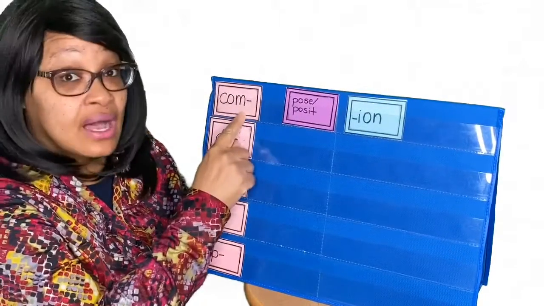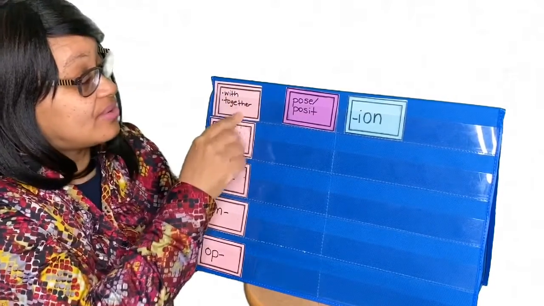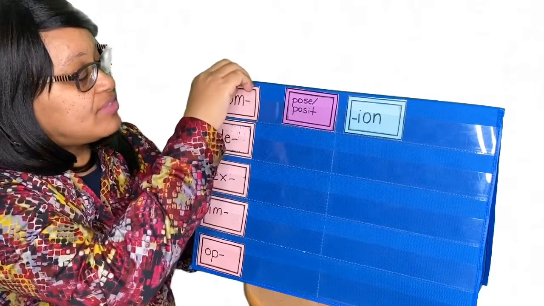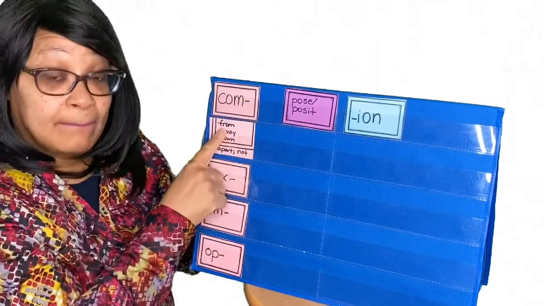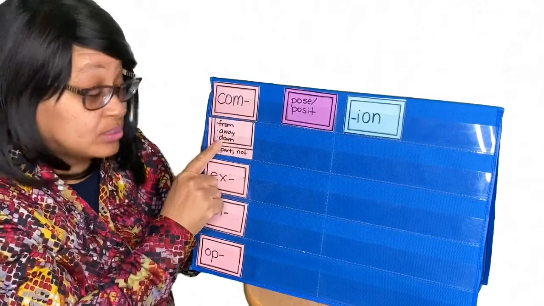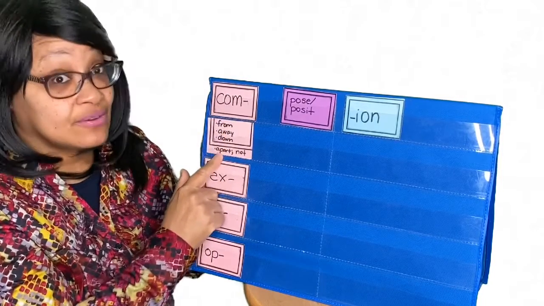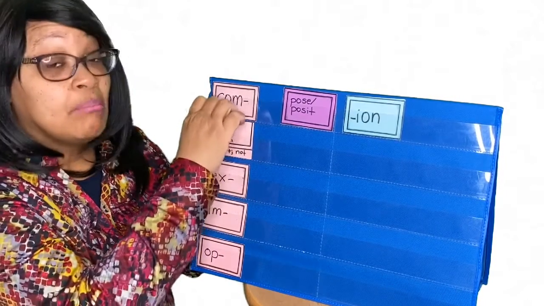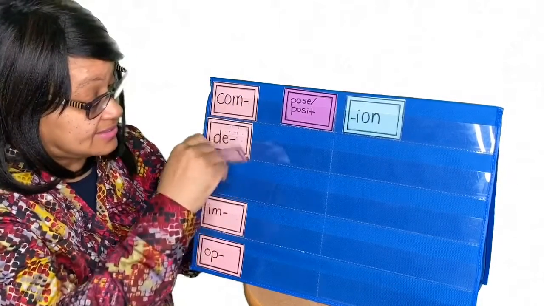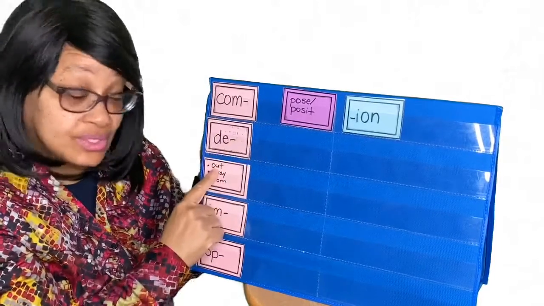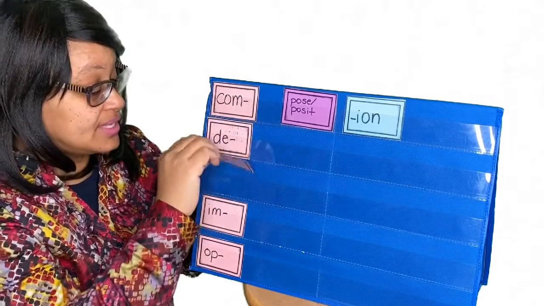Today we are working with the following prefixes. We have the prefix com. Com means with or together. We have the prefix d. D means from, away, down, apart, or not. So D has several possible meanings. It's a multi-prefix. The prefix X. X means out, away, or from. It has three meanings, so it is a multi-prefix.